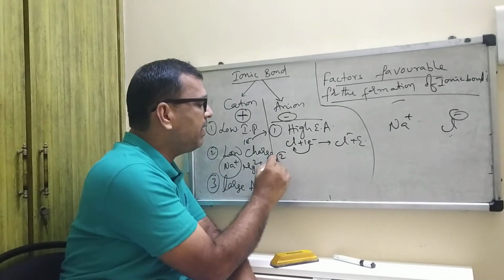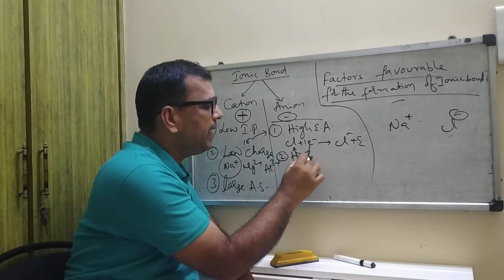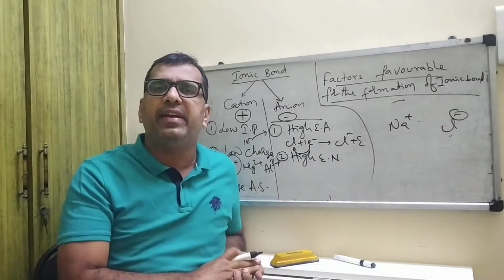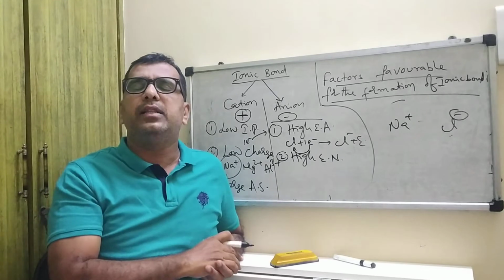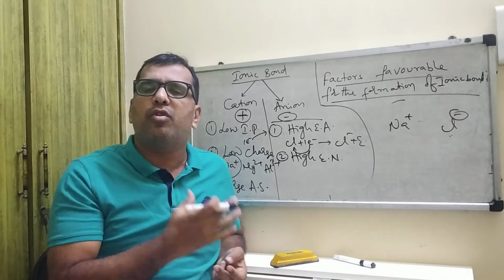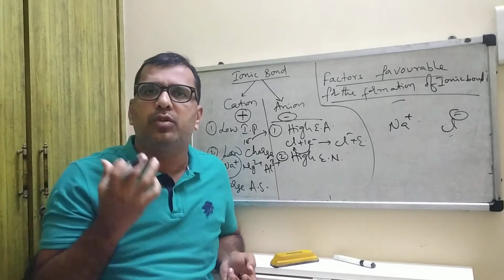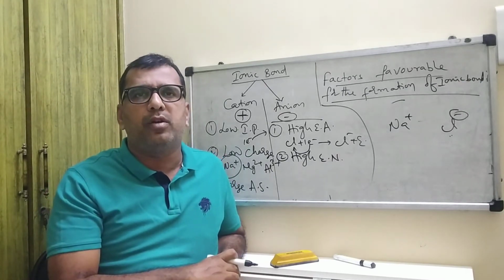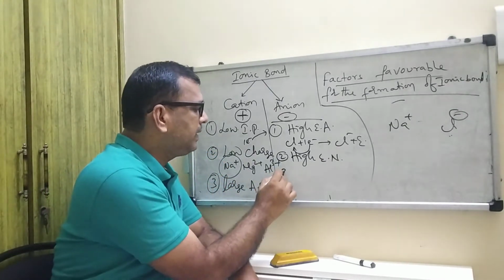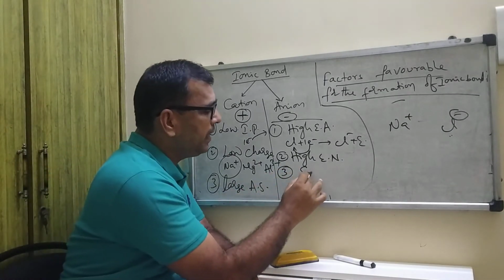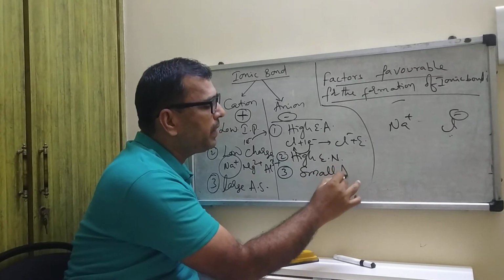Second, high electronegativity. What is electronegativity? It is the tendency to attract the bonded electron pair towards itself. Next, the third condition is small atomic size.